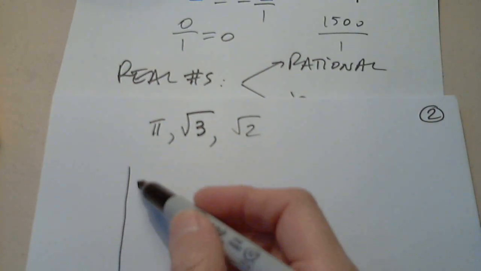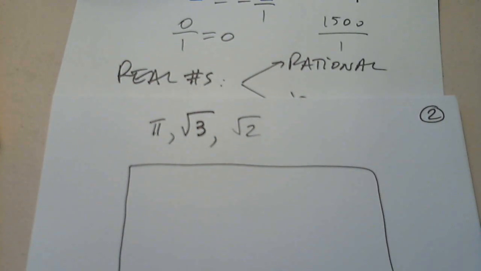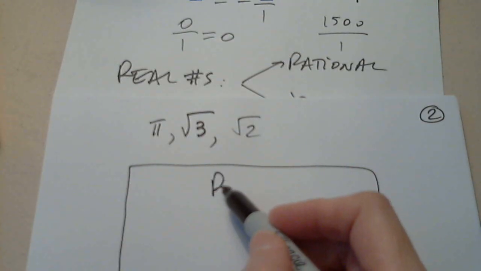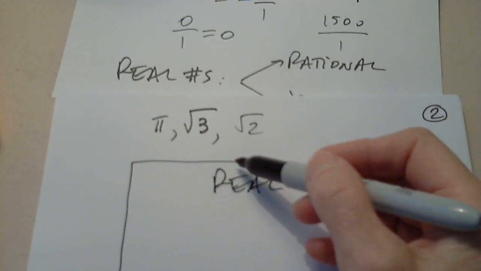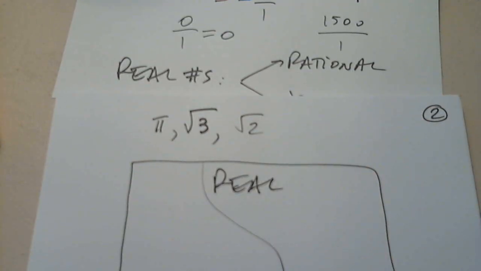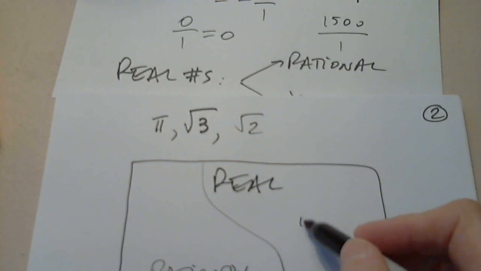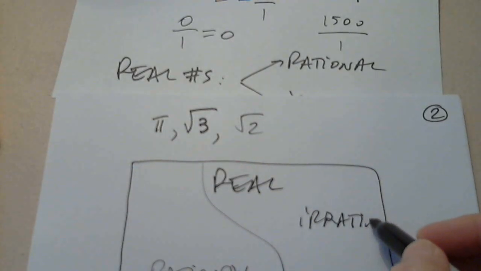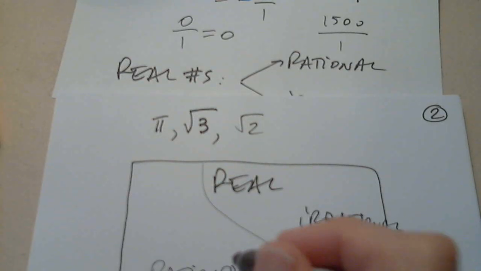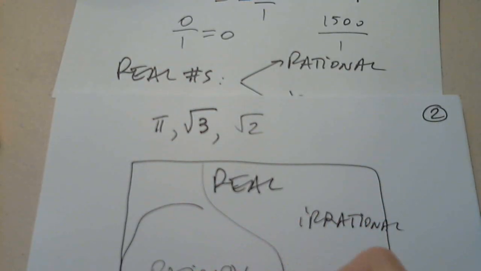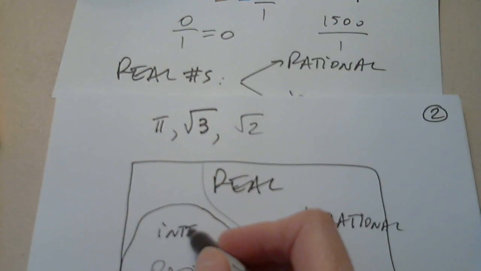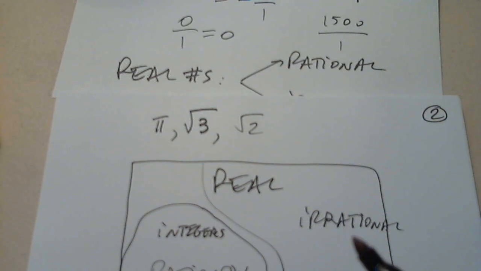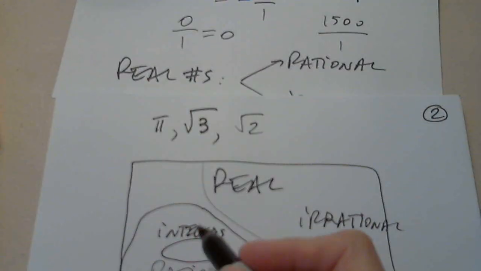So basically, we have a big set called the real number set. We have rational, we have irrational. Inside rational, we have integers. Inside integers, we also have whole.